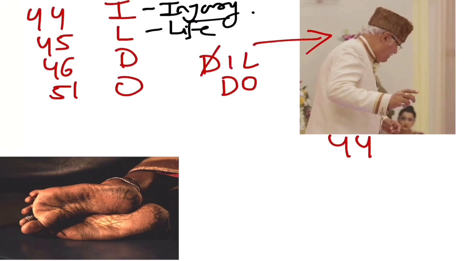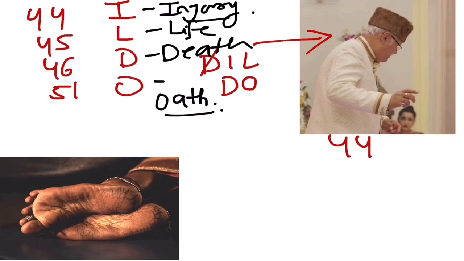It is the section which denotes the section on life. Then 46, D for death. So this denotes the section on death. Now what is 51? O for oath. So 51 denotes the section on oath.